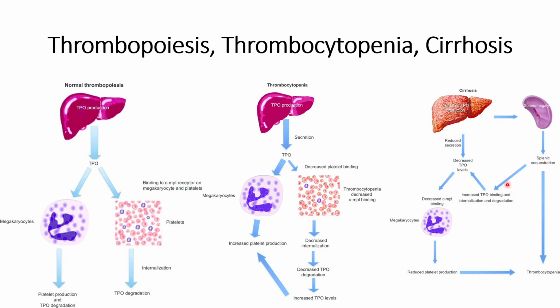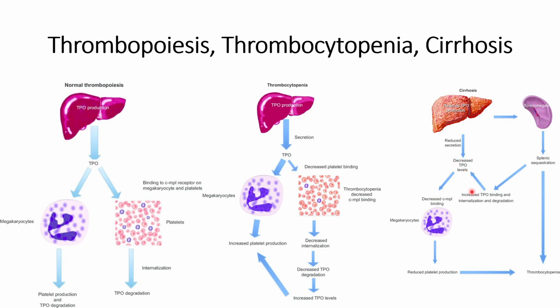in between, since platelet production is low, the TPO's interaction with platelets will also go down. So there is a reverse impact that will occur.